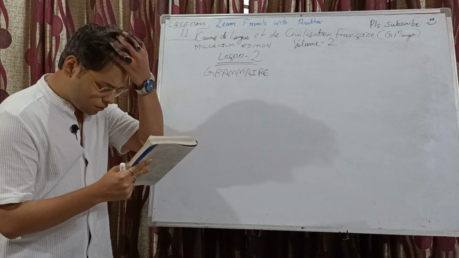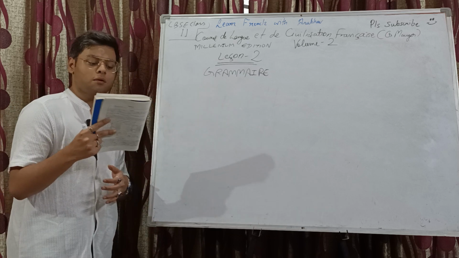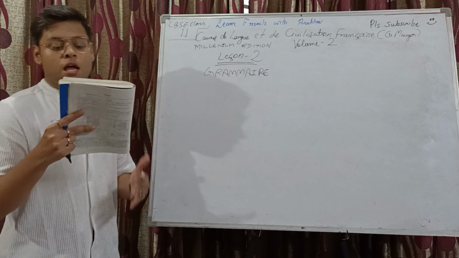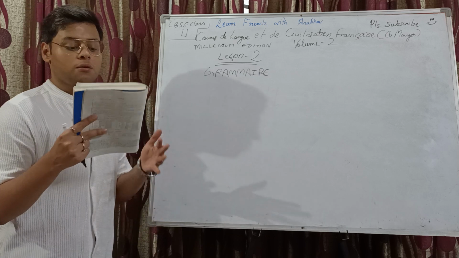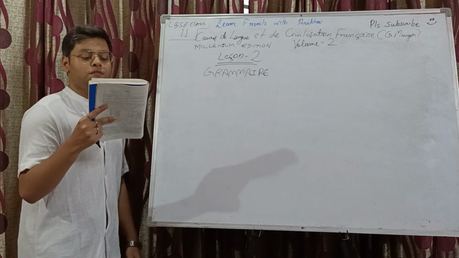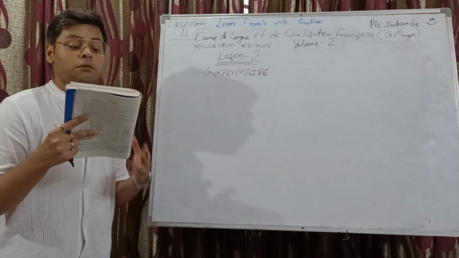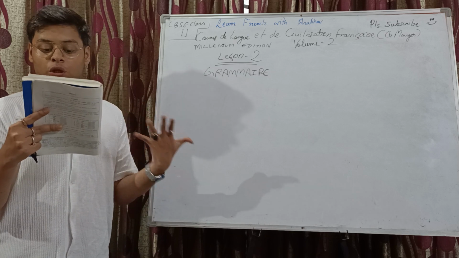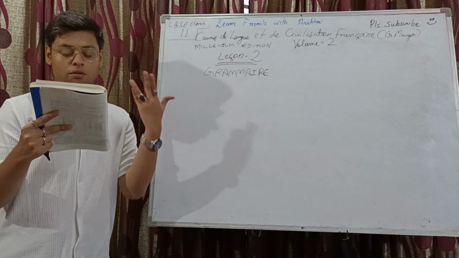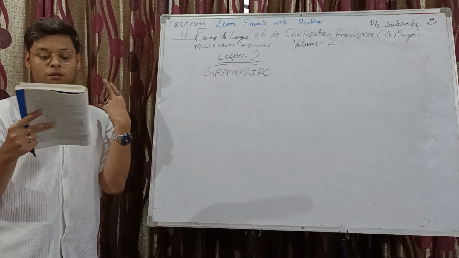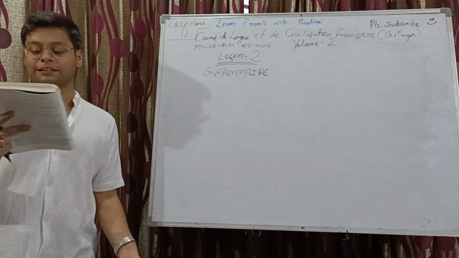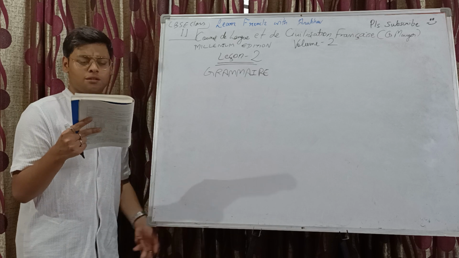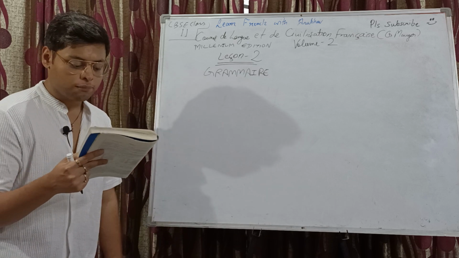Mettez les mots suivants dans des phrases avec des noms géographiques de votre pays. Un panorama, un étang, une vallée, un château, une forêt, une plaine. So, put the following words in a phrase with the geographical names of your country. We have panorama, pond, valley, castle, forest, and plains, right? So, you need to form sentences out of it. You can do it pretty well.